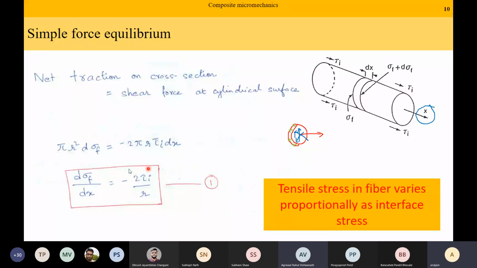Okay. Sir, how did you get the negative sign there? Both are in opposite directions, no, sir? By convention, the force due to d sigma and tau are in opposite directions.